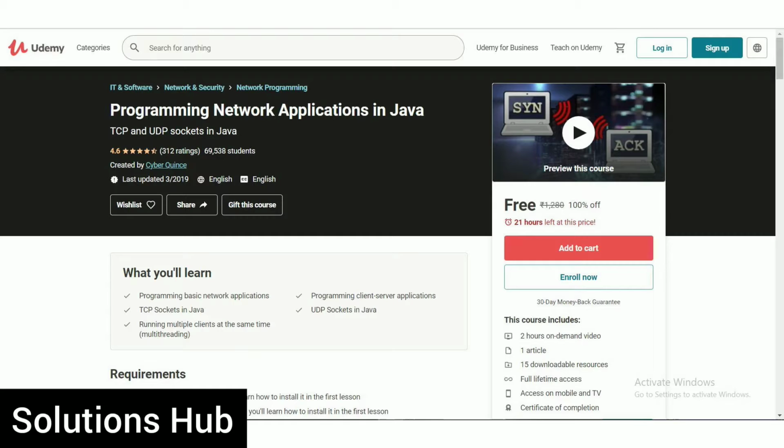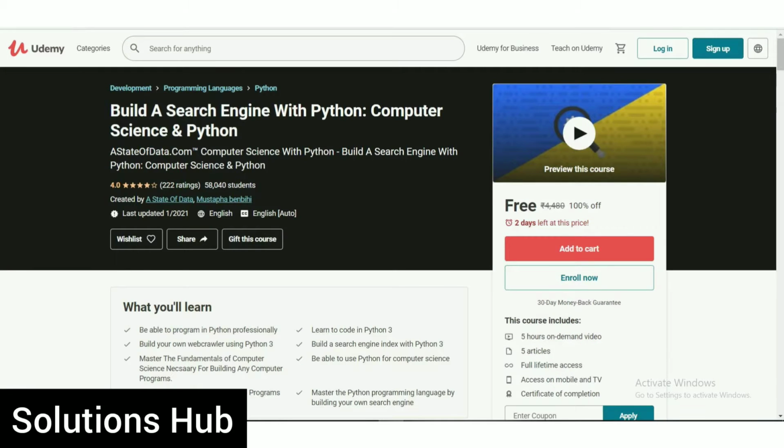The second course is Build a Search Engine with Python, Computer Science and Python. The rating of that course is 4.0 and already 58,000 students enrolled. This course is completely free. Only 2 days left at this price, and this course includes 5 hours on-demand video, 5 articles, full lifetime access on mobile and TV. At the end, you get a certificate of that course, and the coupon code of that course is free e-learning.